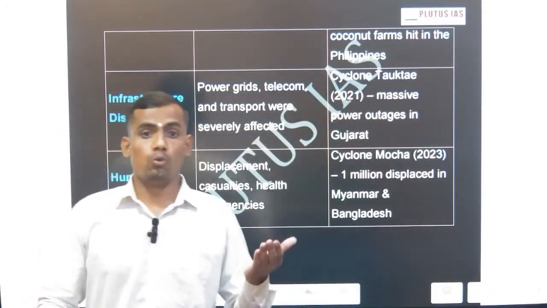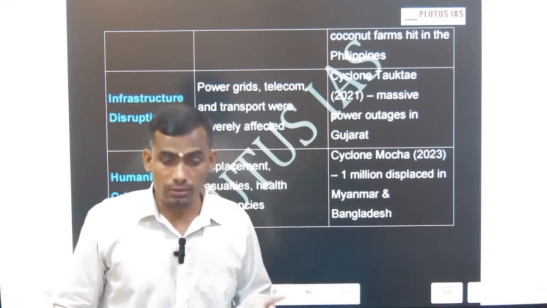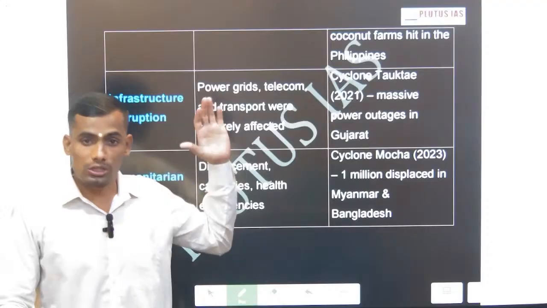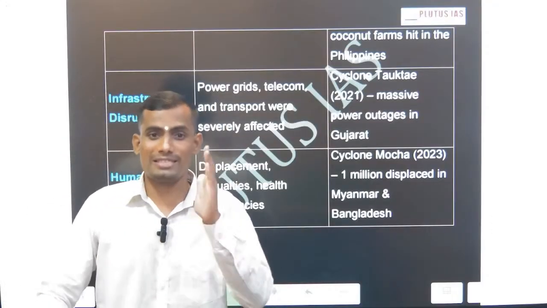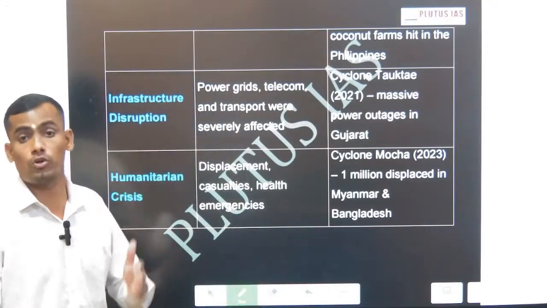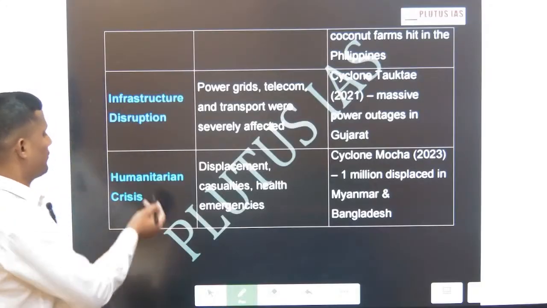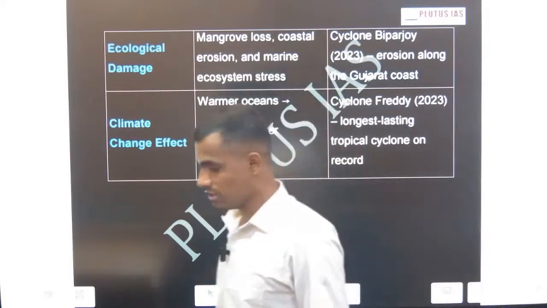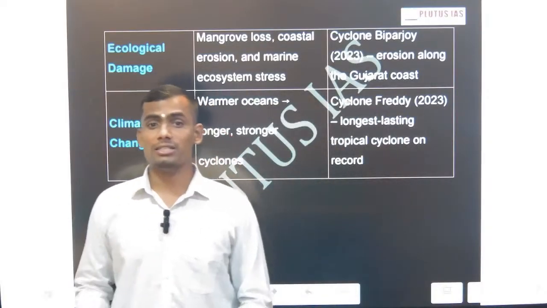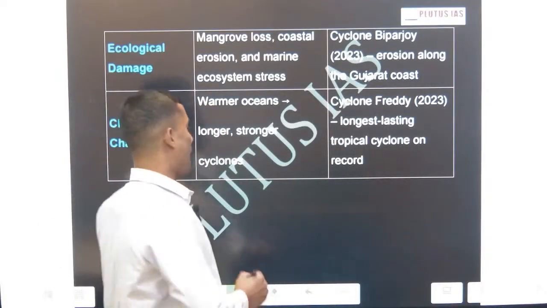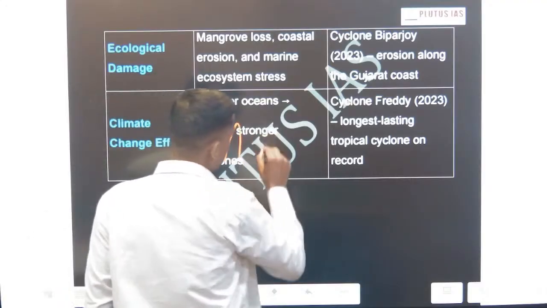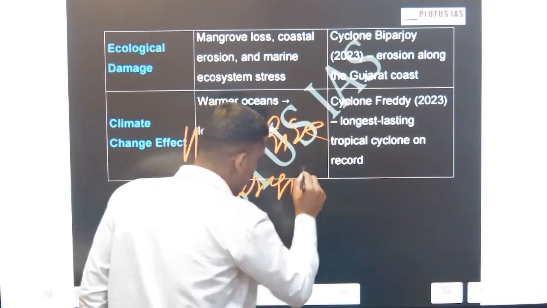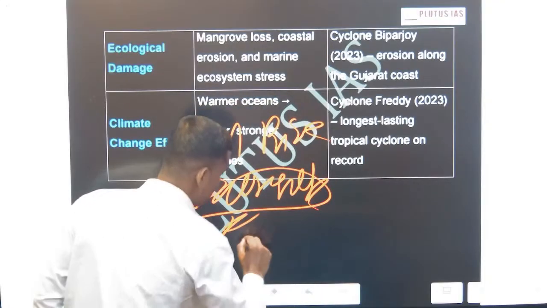Tamil Nadu, Odisha, Andhra Pradesh, fish farmers, all get affected by the cyclone. So these are the consequences of the cyclone system, the tropical cyclone storm: infrastructure disruption and humanitarian crisis. In recent years, according to the IMD, there is a high rise in the intensity as well as the frequency of cyclones.